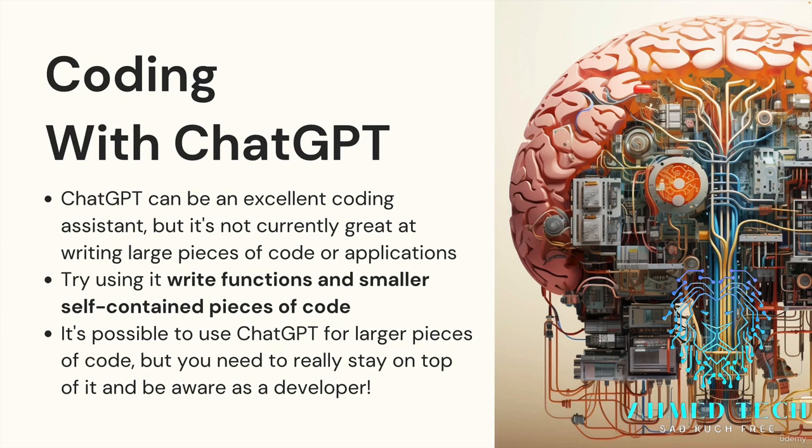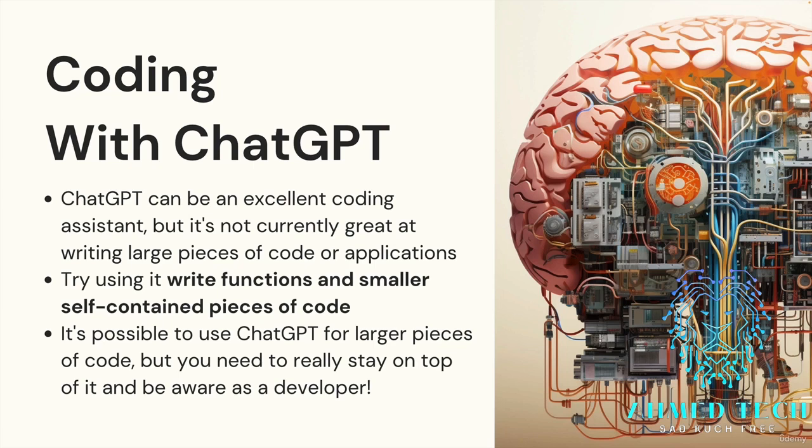So the first thing you should know is that it just is not good at writing large pieces of code or applications in the same way that it's not good at working with large pieces of text, right? You can't feed it a super long Wikipedia article. It runs out of context. The same is true when it comes to code. So it generally works best when it's writing small self-contained pieces of code, functions, maybe a single file, a module. It can do that pretty reliably, especially if you give it specific requirements and even examples using one or few shot prompting.